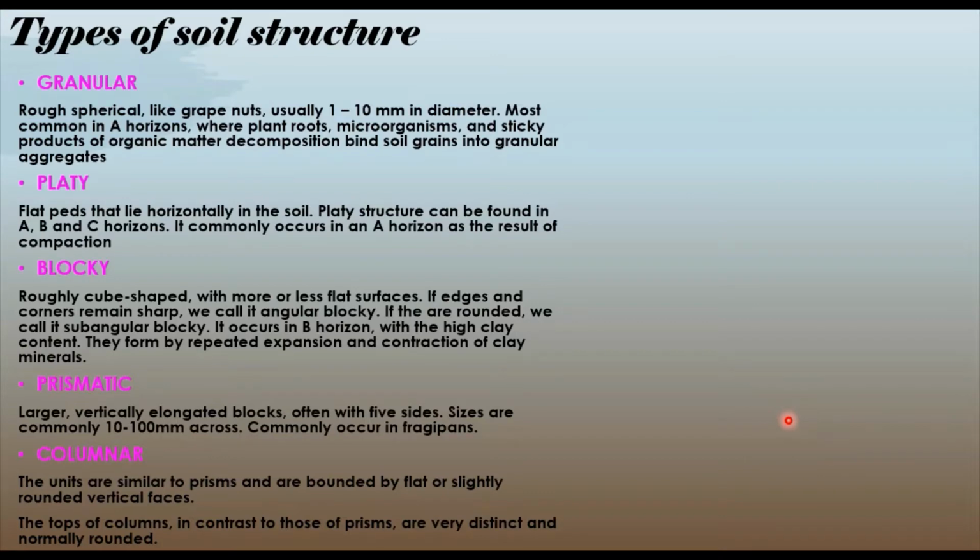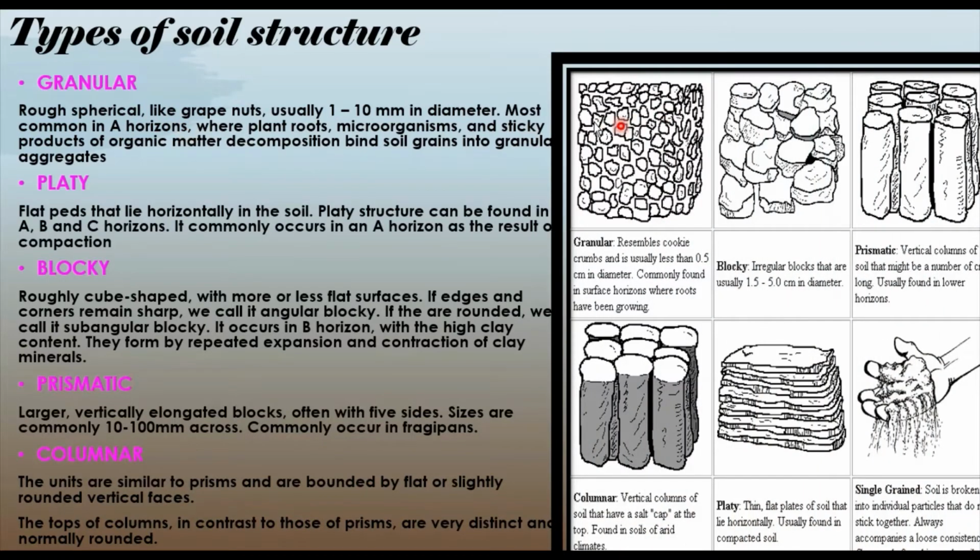So we are going to have different types of soils depending upon the clay particles, their aggregation, size, everything. We are going to have different classifications. The first one is the granular, where, as you can see in the picture, it resembles cookie crumbs and is usually less than 0.5 centimeters, or 1 to 10 millimeters, in diameter. These are found mainly in the A horizon, where plant roots, microorganisms, and sticky products of organic matter decomposition bind the soil granules in the granular aggregate. So that is what we have to remember about the granular.